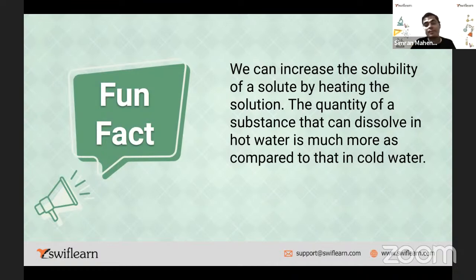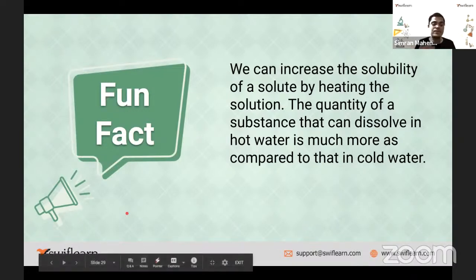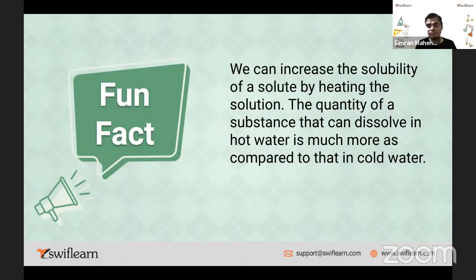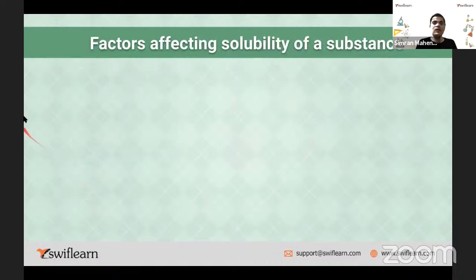So what is the fun fact? If you want to increase the solubility of any substance, what do you do? Just heat it. And after heating it, what happens? The solubility increases. Is that clear? Very good. Now, what are the factors affecting solubility of a substance? Let us discuss that.